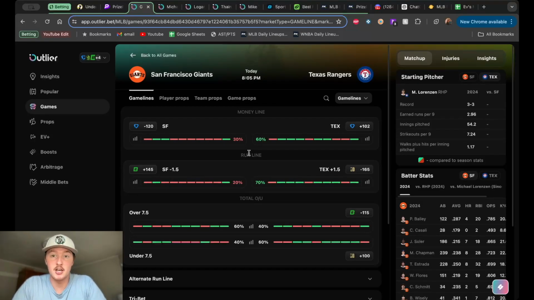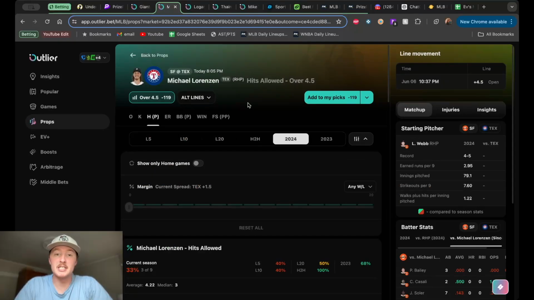I don't trust the Rangers' offense at all. They're pretty much last in every statistical category you can get your hands on. And at the same time, I like the pitcher better for the Giants than the Rangers. And let's take a look at that because I think it's pretty interesting here. Bear with me on this explanation because I think we might go a little bit in depth, but you're really going to understand why I'm going to the Giants on this one. So let's take a look at the two pitchers.